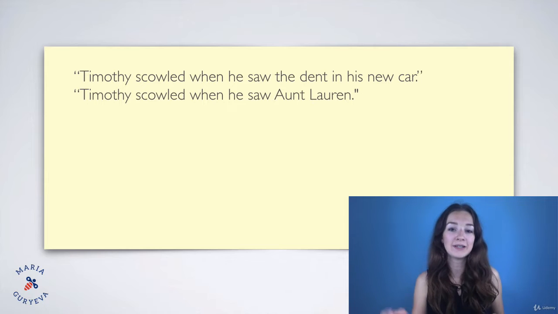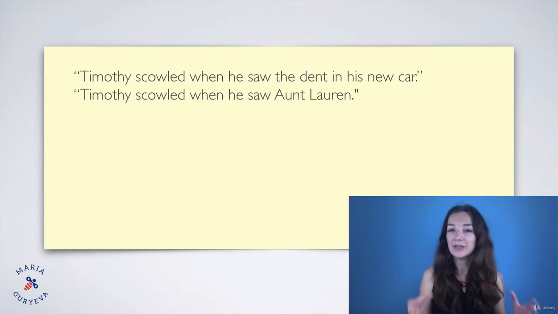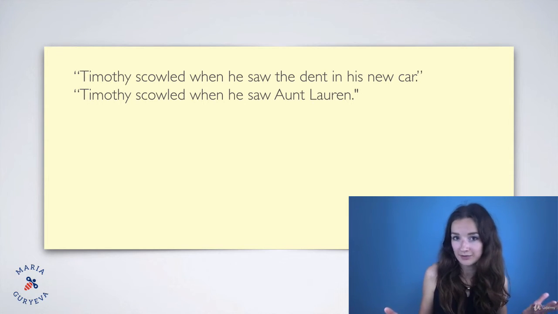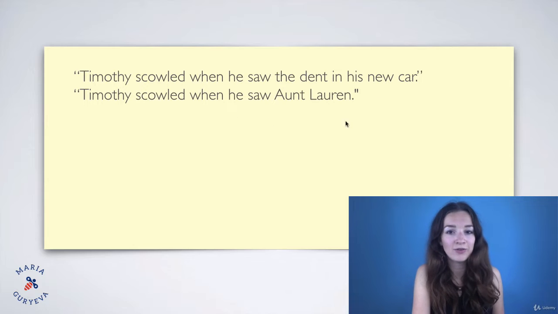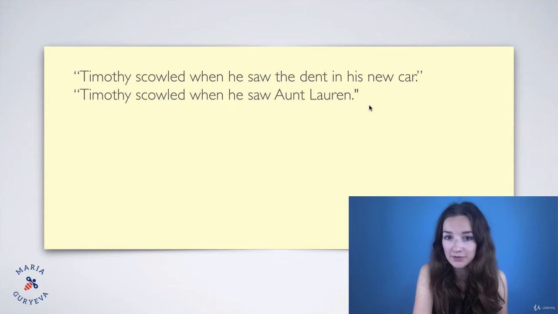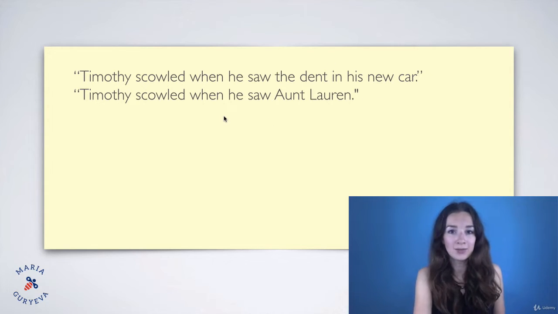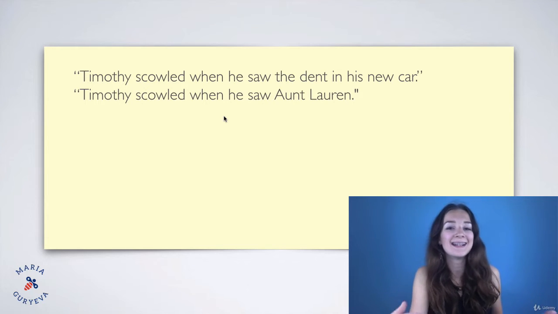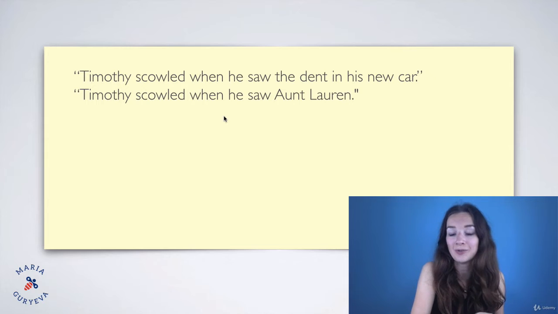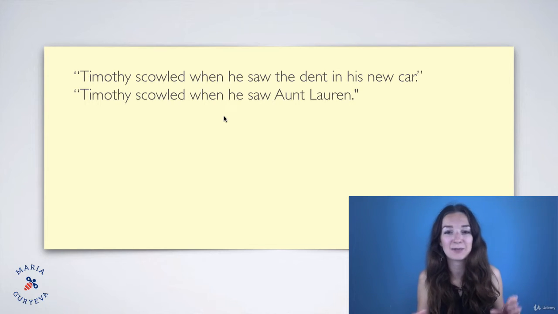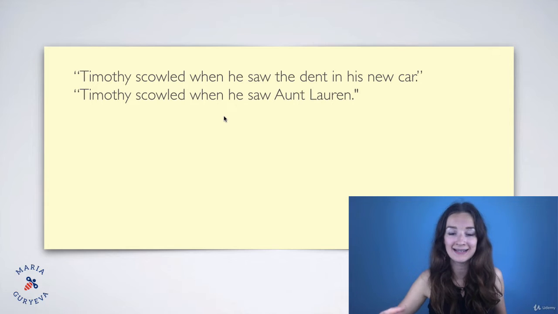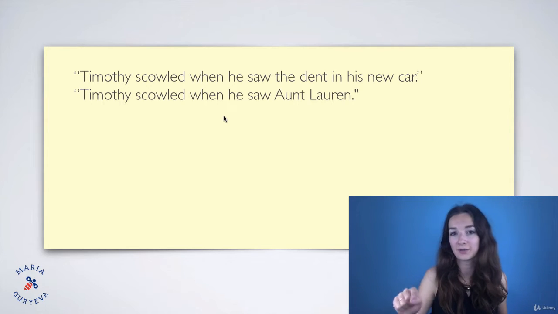So let's look at this example. Timothy scolded when he saw Aunt Lauren. So now we don't really know what scold means, right? Because if we only have this sentence, we're not going to know what scold is, because we don't know how he feels about Aunt Lauren, if he's happy to see her or not, what he does when he sees her, right? So we have no clue now. So this sentence is not going to help us to understand what scold is. But if this happens, we should look for other sentences. Perhaps there are next sentences which are going to tell us what scold is, all right?